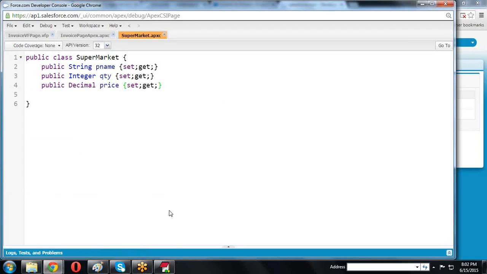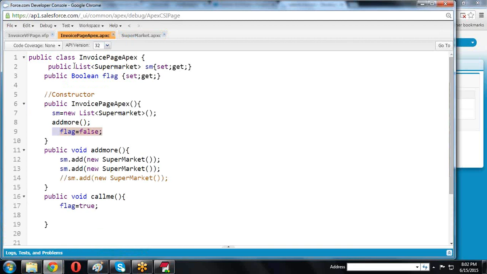Okay. So for this I created one class. In the class, I created a list of the supermarket type. Why did we create the list? If you want to use similar types of items, then we create a list. The list is used to store similar types of data. Now what data are we storing? Supermarket data we store in the list.